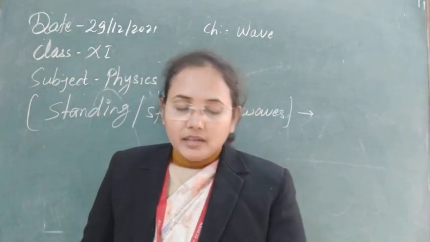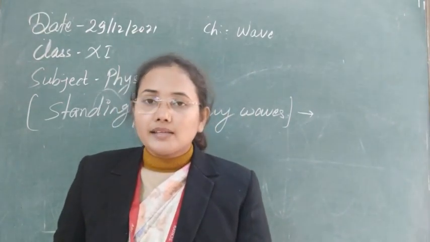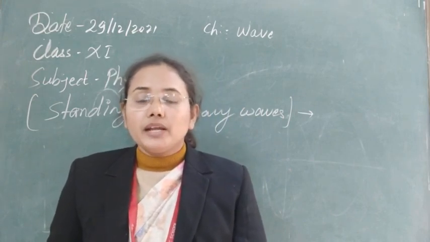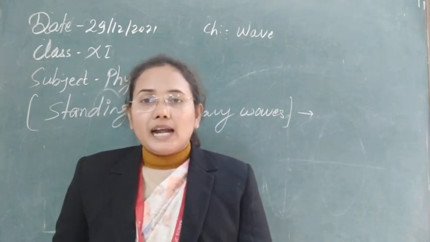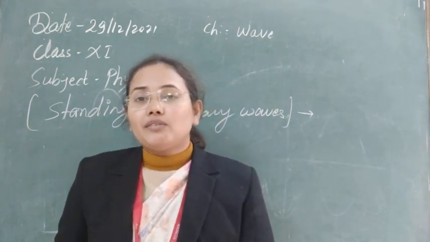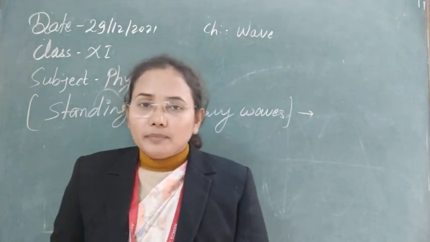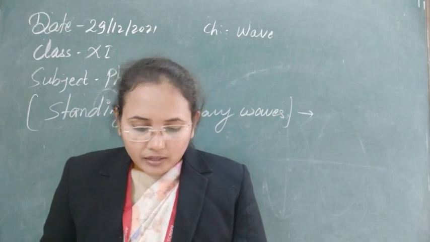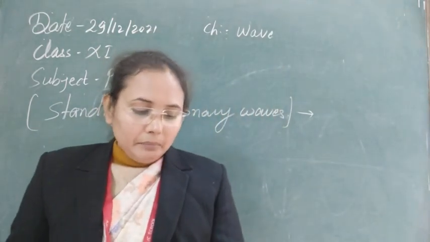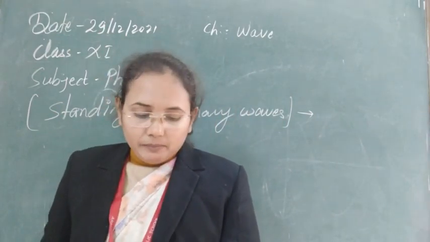So the resultant wave that will be produced will not propagate in any direction. The two individual waves through which this wave is constituted are plane progressive waves that move, but after their superposition the wave constituted does not propagate in space. That's why we are not calling it a progressive wave, it is called a standing wave. Next, there will not be any kind of transfer of energy in the medium. If there were a transfer, there would automatically be the generation of a progressive wave.